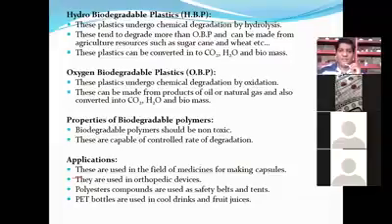And these biodegradable polymers, mostly taken from plant sources, are known to be non-toxic. The first advantage: non-toxic. The second advantage: these are capable of a controlled rate of degradation. I will tell you what is meant by controlled rate of degradation.